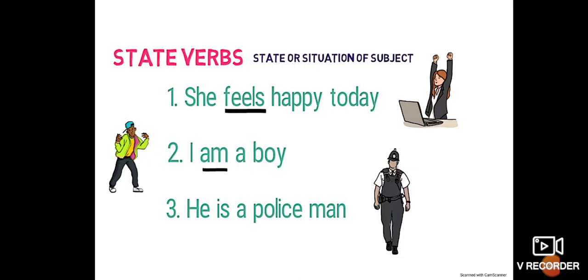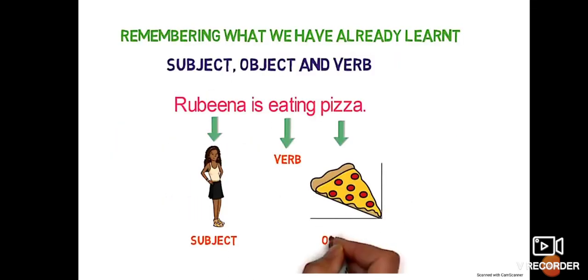See the next example: I am a boy, right? It is telling a state of being. He is a policeman. Here is is considered a state verb. So a verb can be a state verb, or it can be an action verb. All right, now we all know that every sentence contains many parts of speech. Every sentence has its own structure. Basically a sentence is divided into a subject, right?